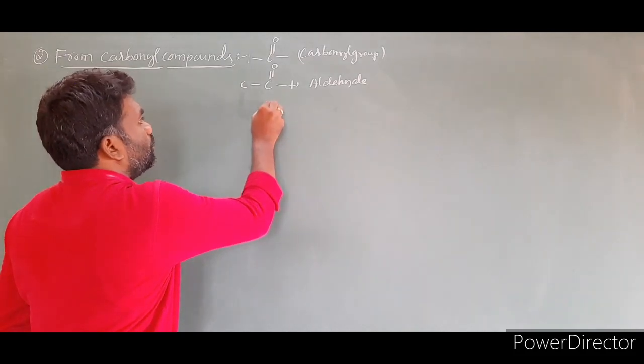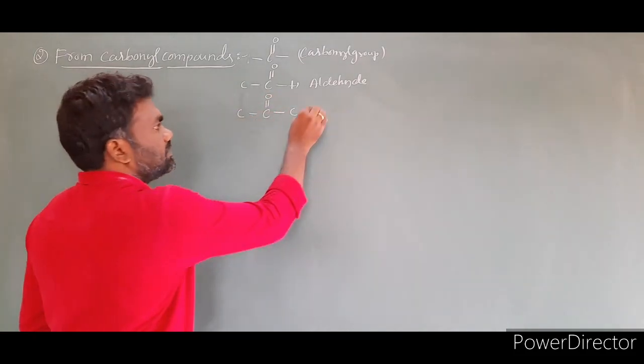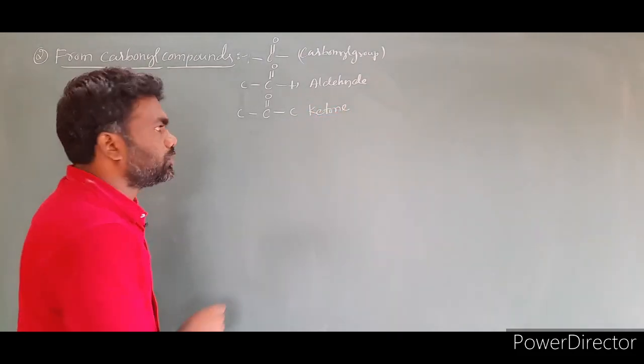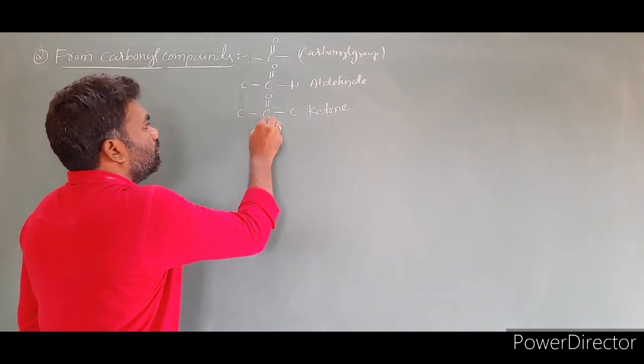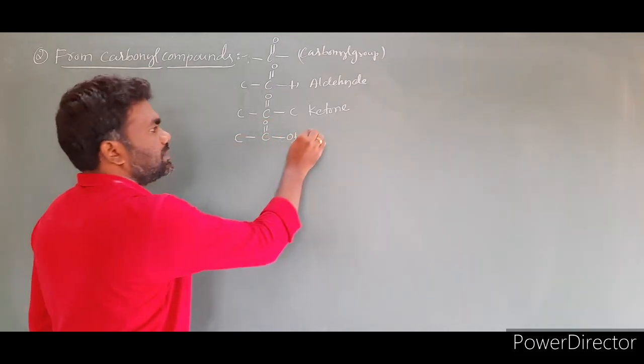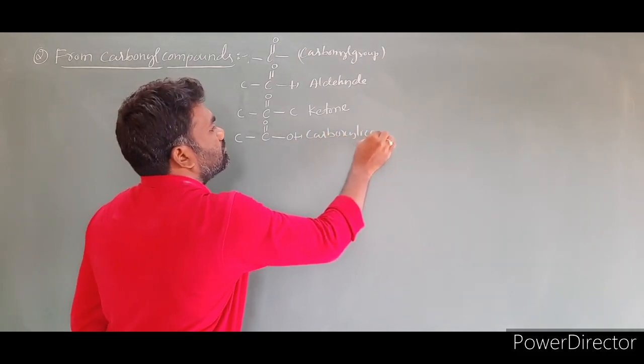To this carbonyl group, if both sides carbon is attached, we call it a ketone. To this carbonyl group, if one side is OH and another side is carbon, we call it a carboxylic acid.